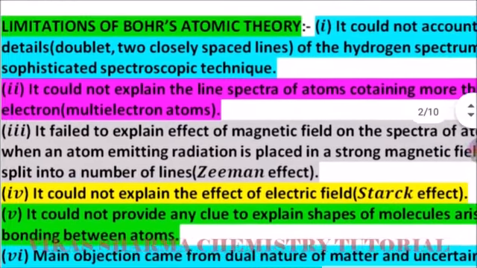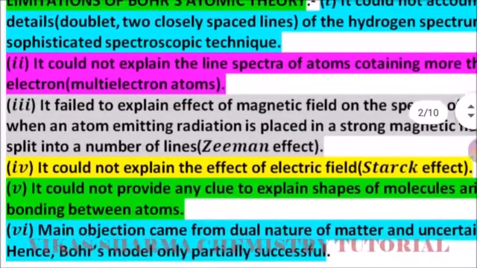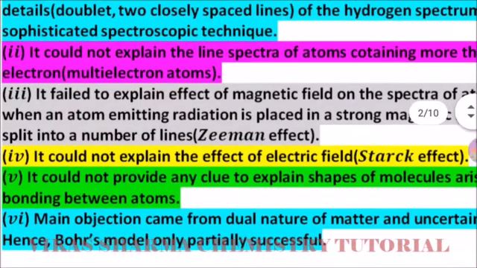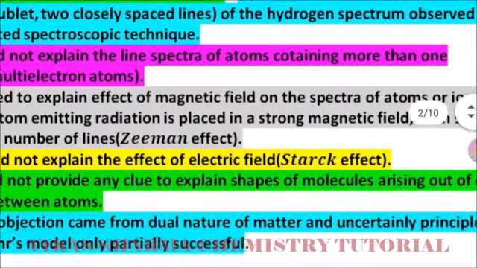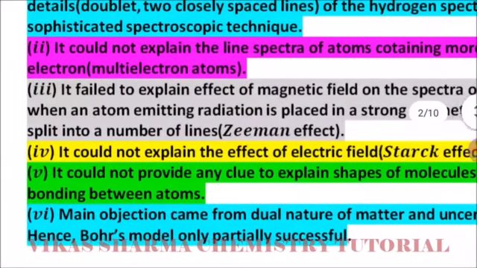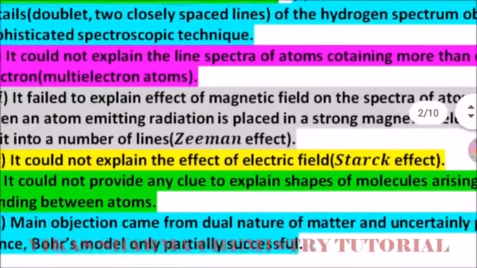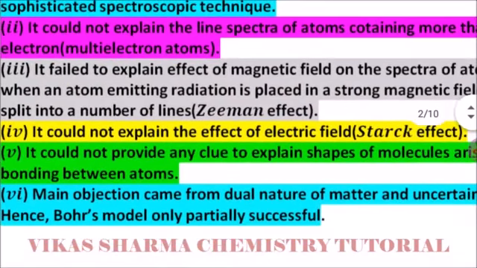The second limitation is that it could not explain the line spectra of atoms containing more than one electron, meaning multi-electron atoms. In this case, the Bohr's atomic theory fails. Point number three, it failed to explain the effect of a magnetic field on the spectra of atoms or ions, because when an atom emitting radiation is placed in a strong magnetic field, each spectral line is split into a number of lines, meaning the Zeeman effect is not described by the Bohr's atomic theory.